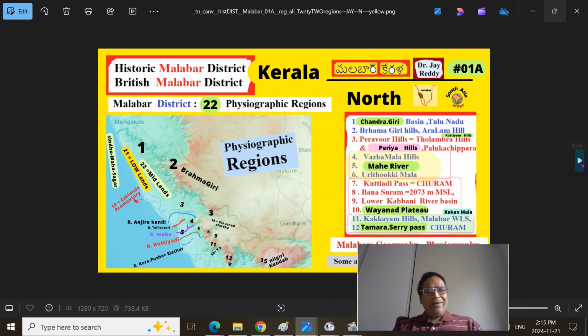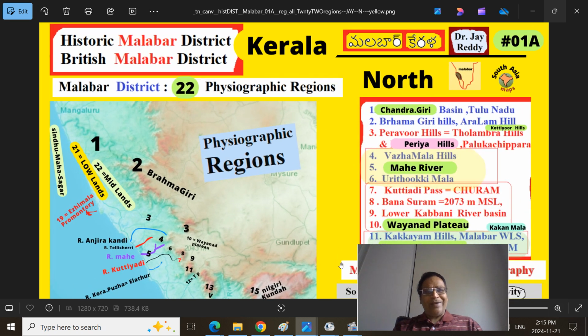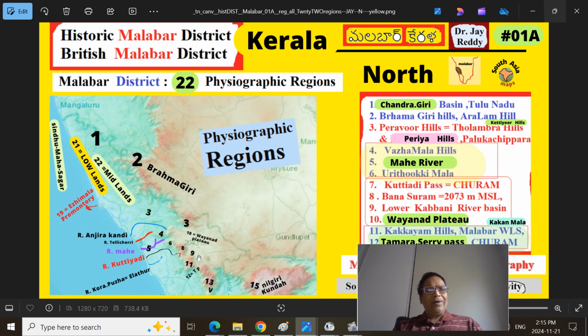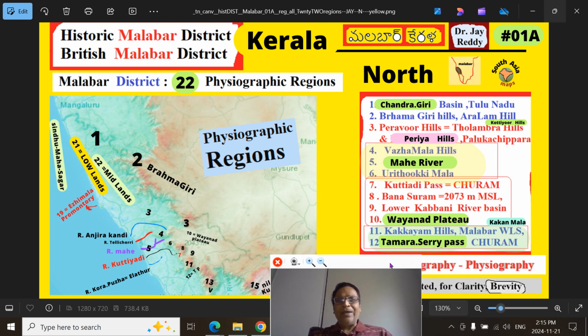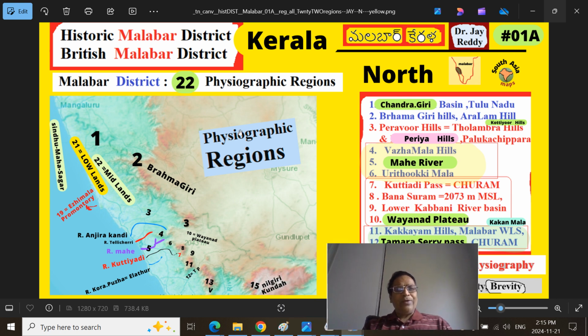And this is only the northern part which we are concentrating on right now. We are in part 3. There are 3 detached hilly regions I am covering today: the Peravoor Hills, the Peria Hills and the Aralam Hills, so that you can have a broader idea.